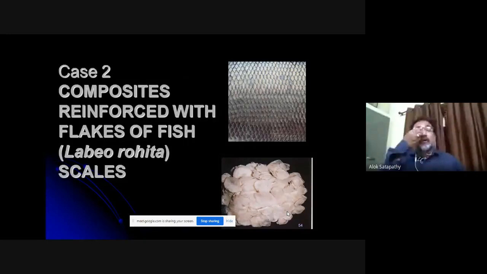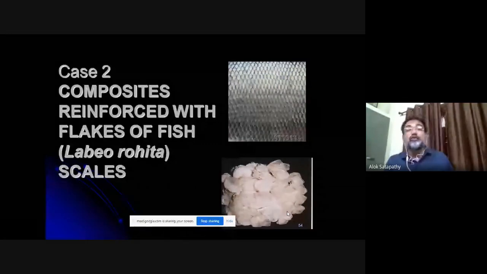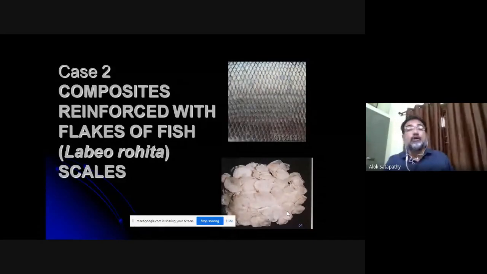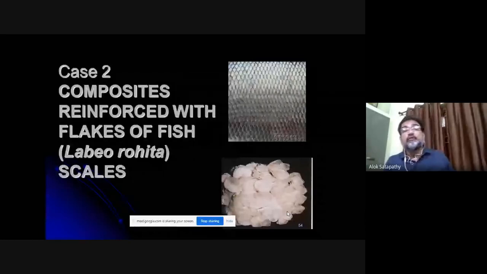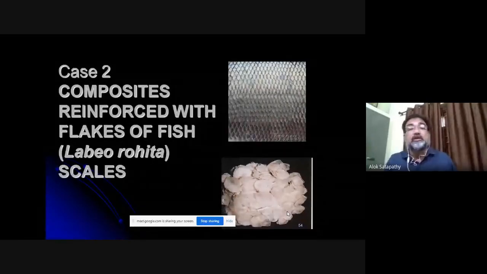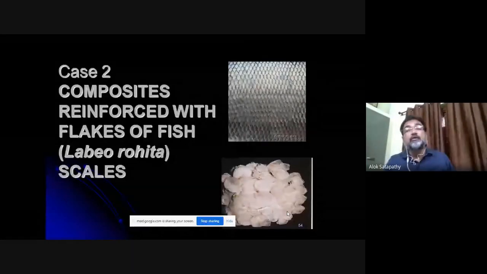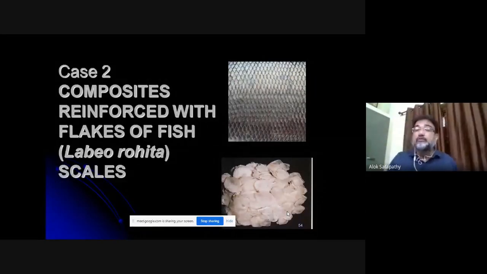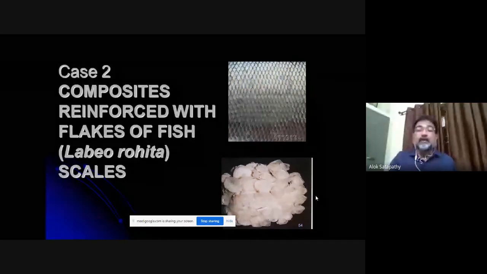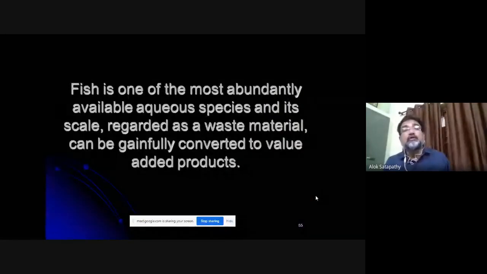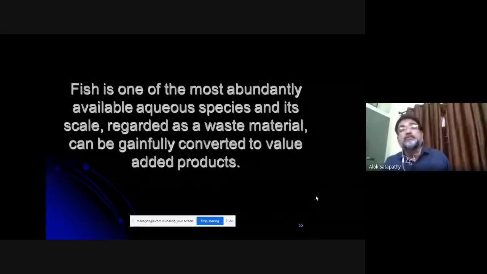But because we were interested in making something green, we thought, why not use this waste as a resource for making a value-added product? We took a typical fish, Labeo rohita, which is rohu fish in common terms, and we got some fish scales. Fish is the most abundantly available aquatic species.